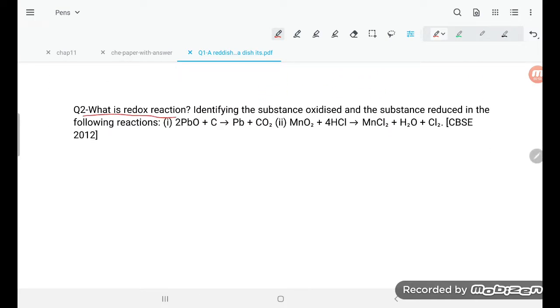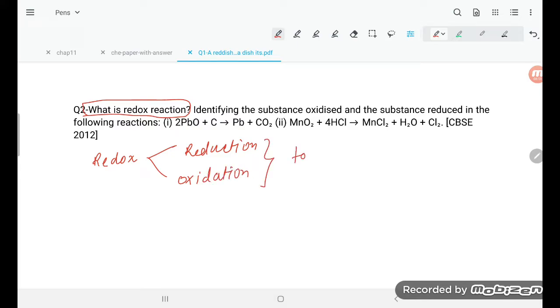What is a redox reaction? Redox means reduction reaction and oxidation. Reduction and oxidation, what is happening, student? Both take place together. So that becomes what, dear student? That is the redox reaction.